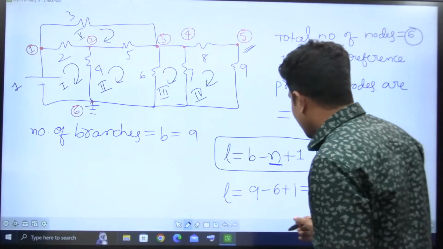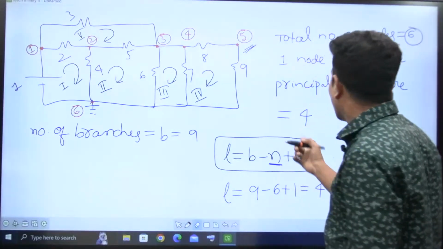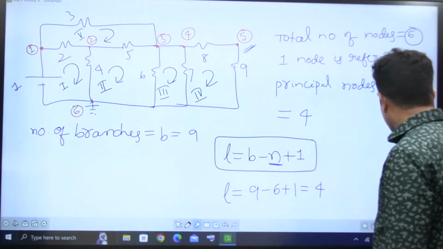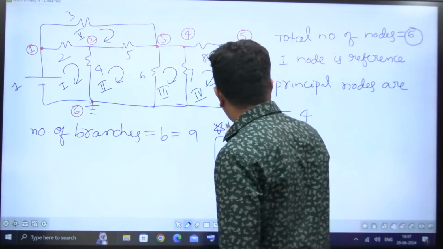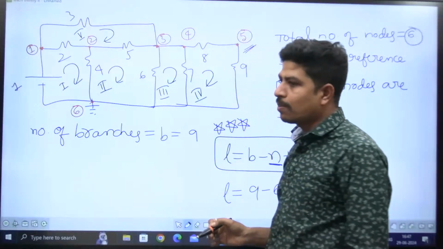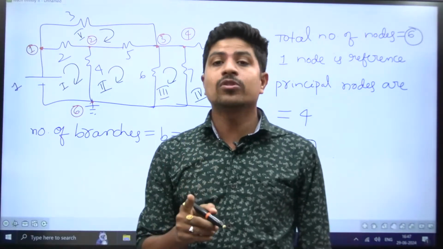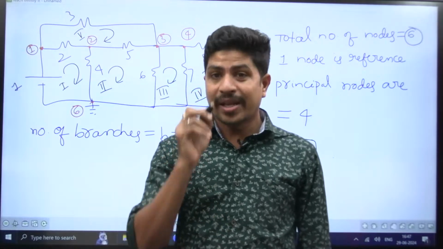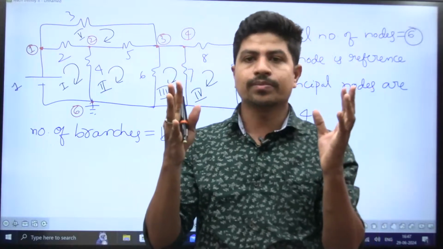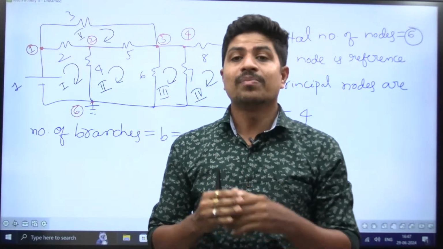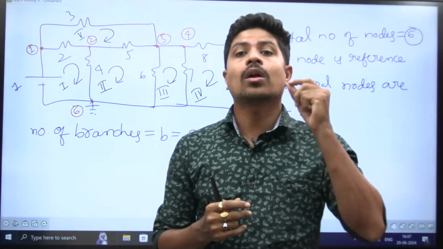Yes, I forgot to tell you one thing here. Observe it carefully, we'll come back to this formula after taking that. This formula must and should satisfy for any given network: L is equal to B minus N plus 1. But the confusion part for the students here is, sir, when I'm taking nodes, see, these are the nodes, total nodes, including reference, means including simple nodes, right? But simple nodes are not counted.